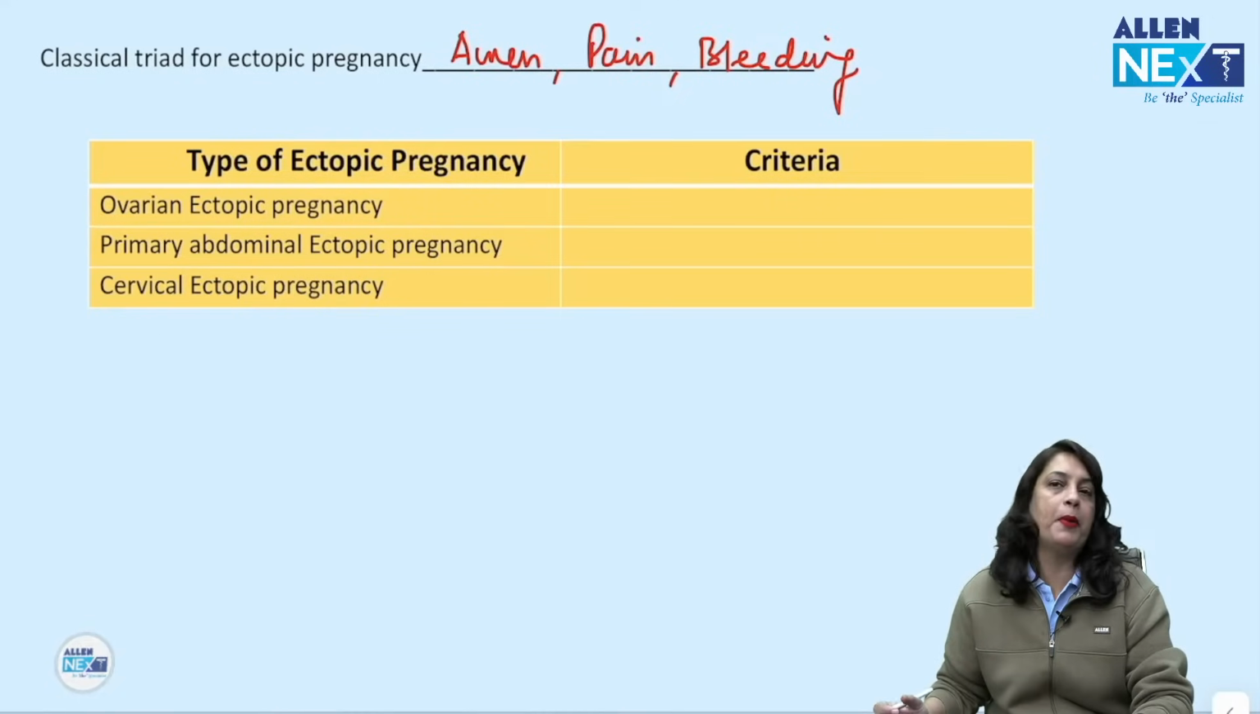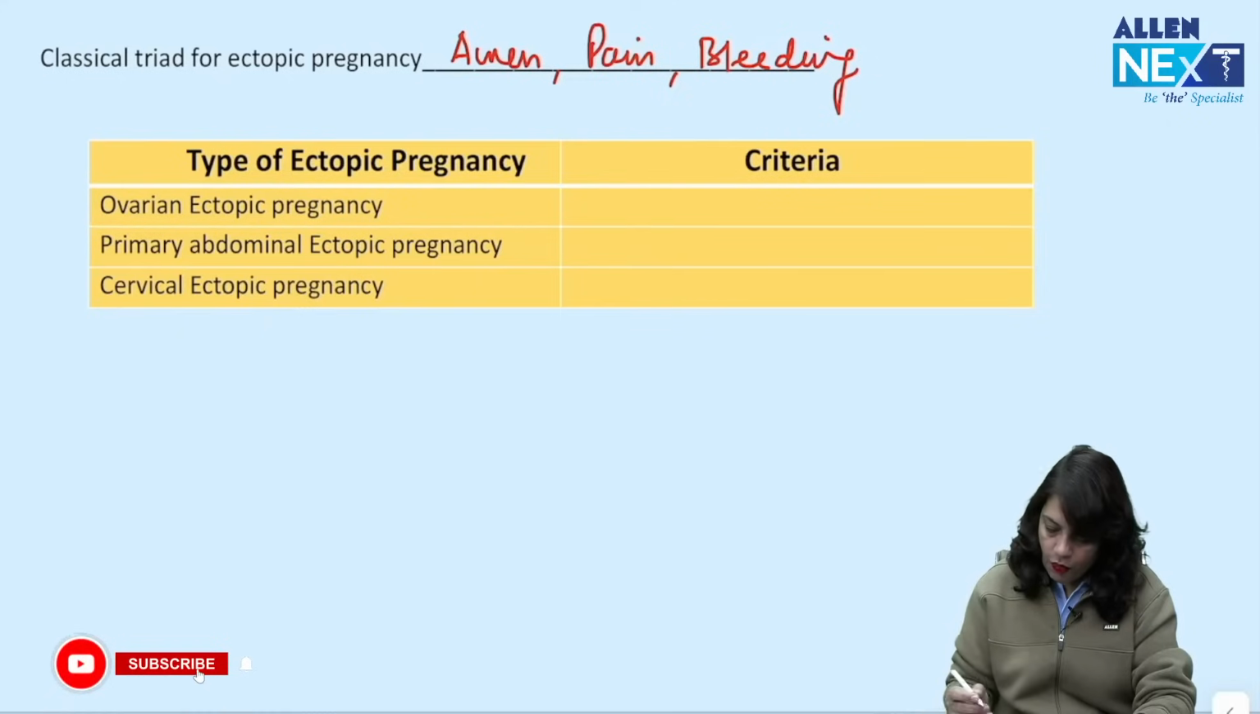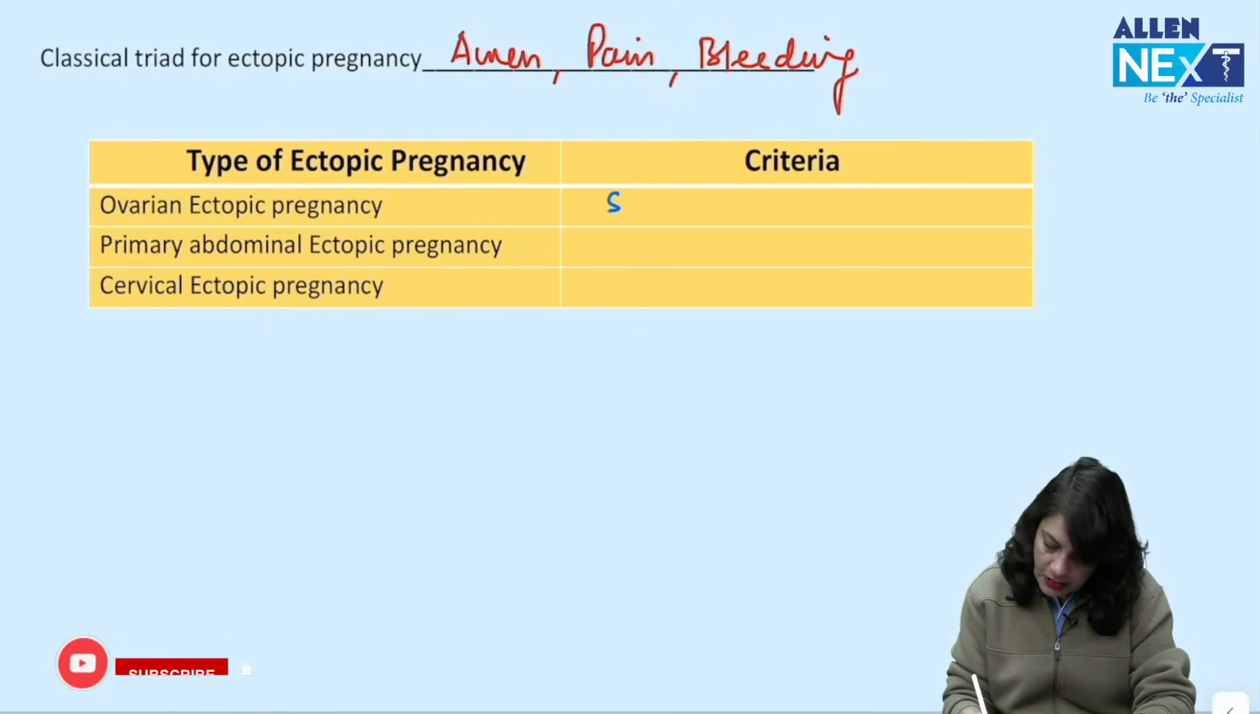Now, the type of ectopic pregnancy and the name of the criteria. For ovarian ectopic pregnancy, the criteria is Spiegelberg.